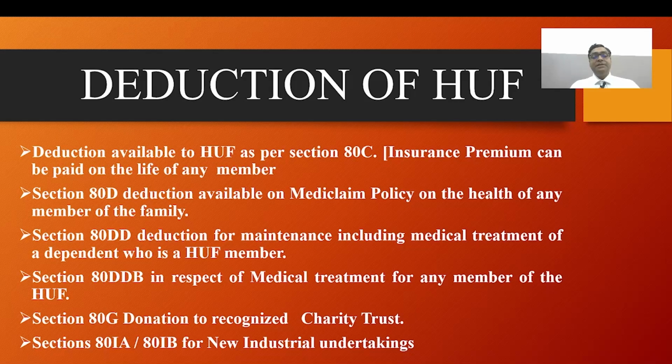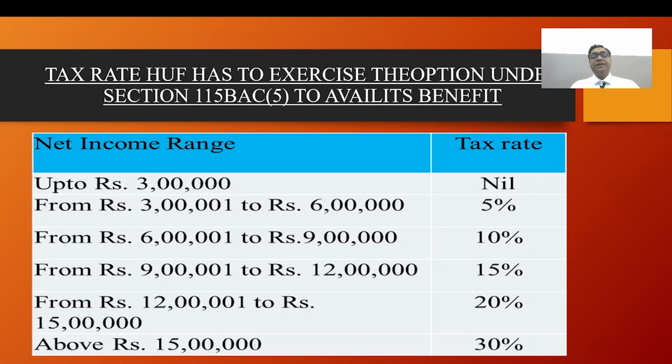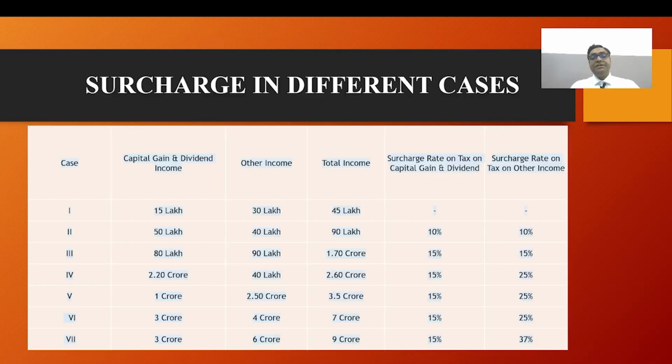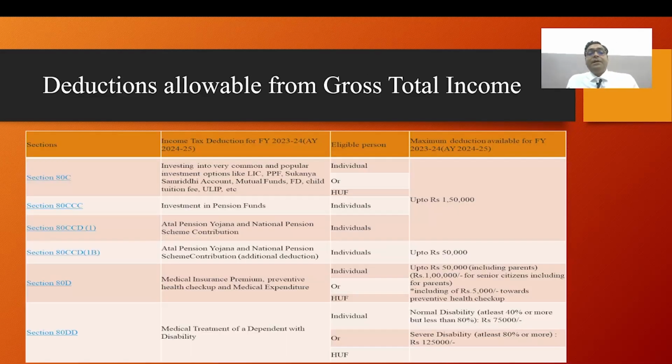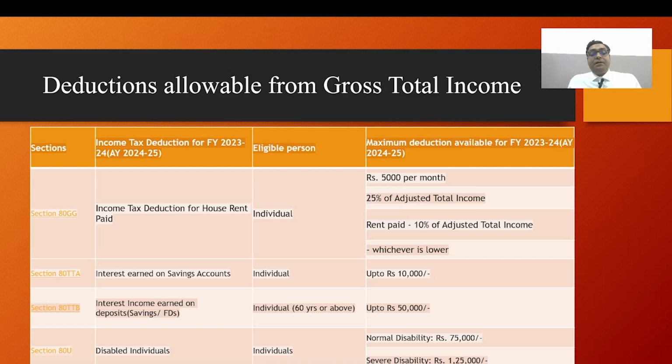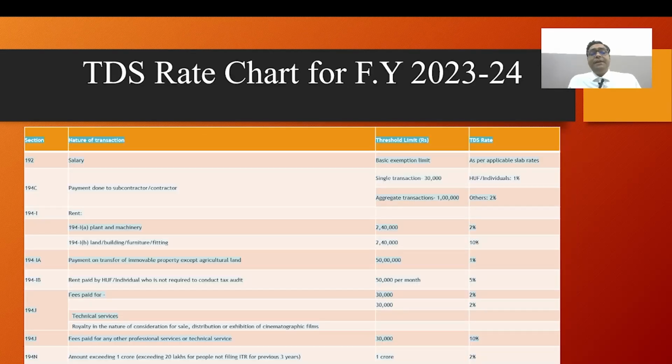And now the deduction is as per the new tax slab, section 115BAC clause 5. We have already discussed the surcharge and smart strategies. The advantages of HUF help avoid service tax, salary to Karta, and loans from business, nomad and AMT. And what are the deductions allowable from gross total income, section 80C till section 80U? We have already discussed.